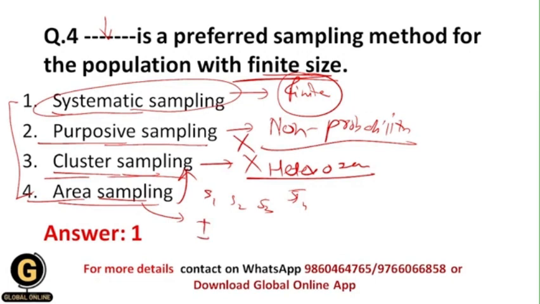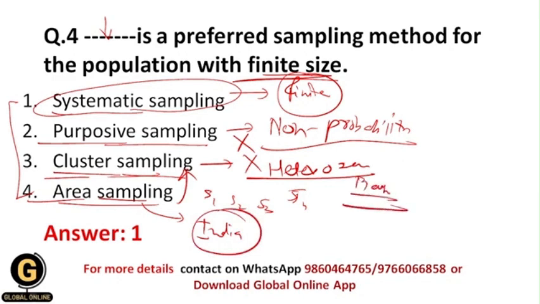For example, within India I want to do some study regarding geographical areas, so I will make subgroups like Maharashtra as my first subgroup, then Rajasthan as the second subgroup, like that. So I make the subgroups based upon the state, and I select each and every subgroup randomly. And this is nothing but area sampling.